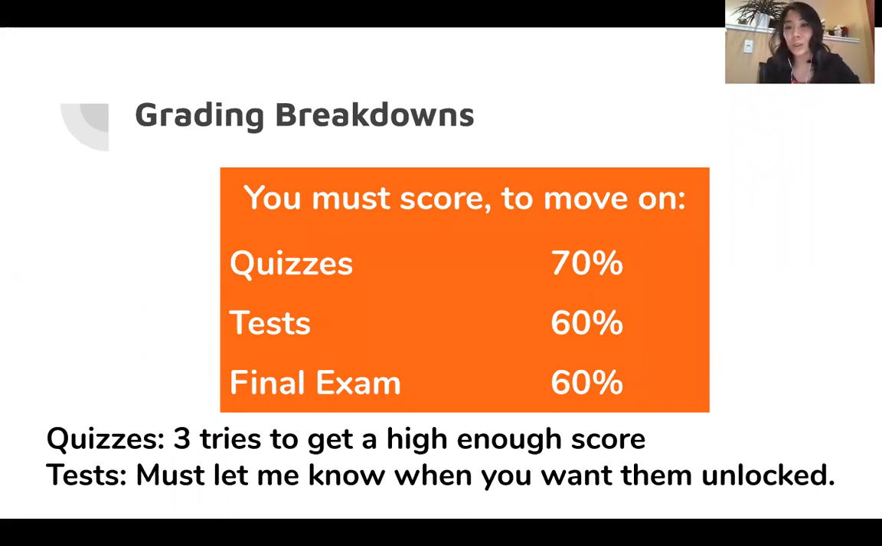These are the scores that you need to have on the quizzes, tests, and final exam in order to move on, right? They won't actually let you move on unless you get these scores. So quizzes, you need to have a 70% to move on to the next part. Tests, you need 60%, and final exam, you need 60% as well. The quizzes, you have 3 tries in order to get a high enough score.